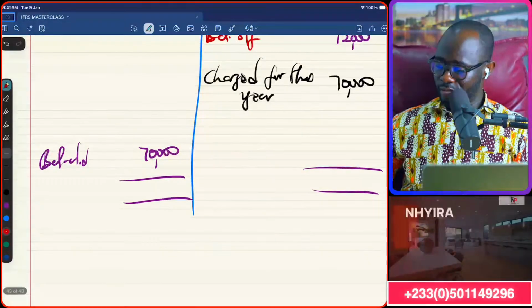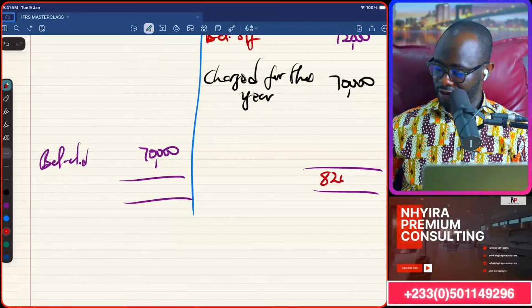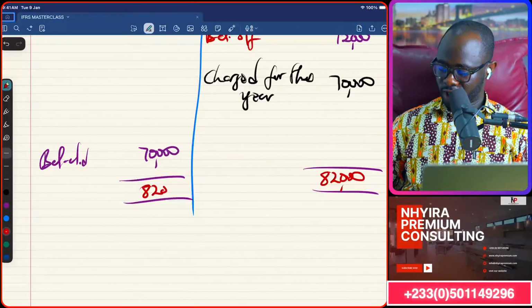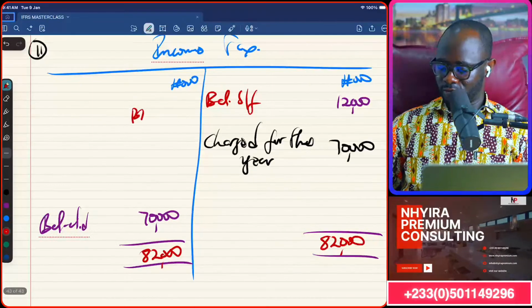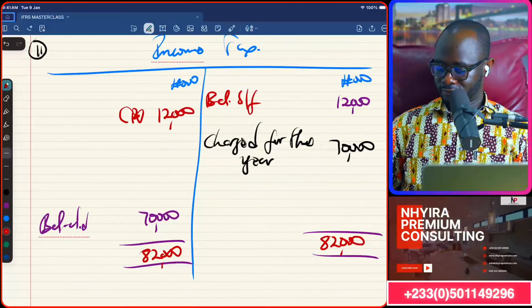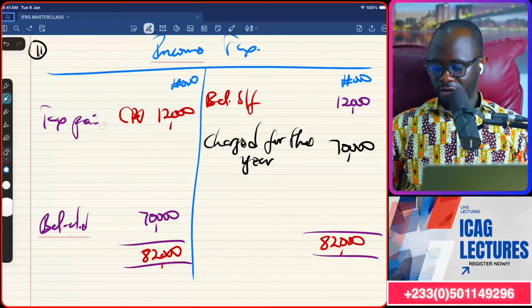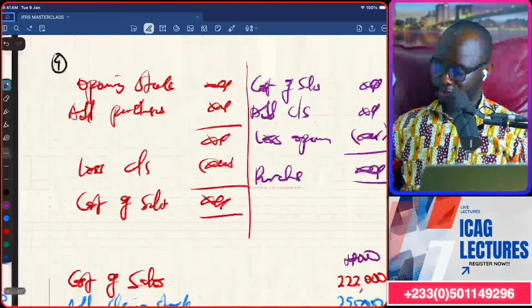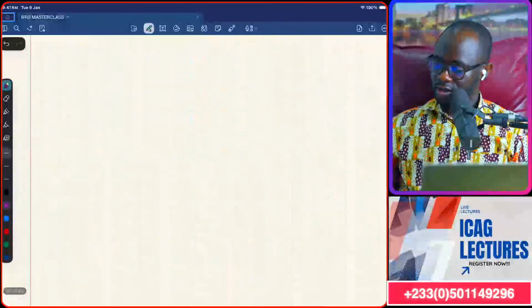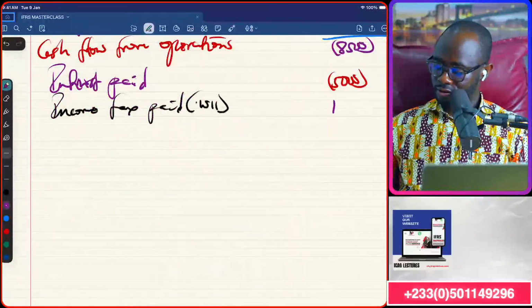Technically it cancels itself out. So 82,000, 82,000. It means the tax paid will be 12,000. Sounds good? Very sweet, simple, straight to the point. So tax paid, 12,000.